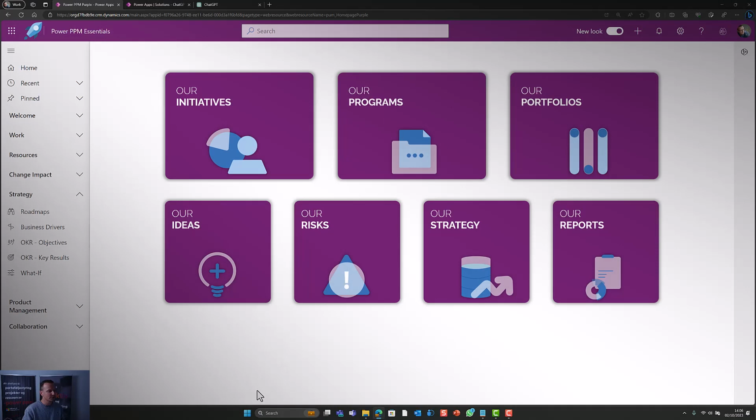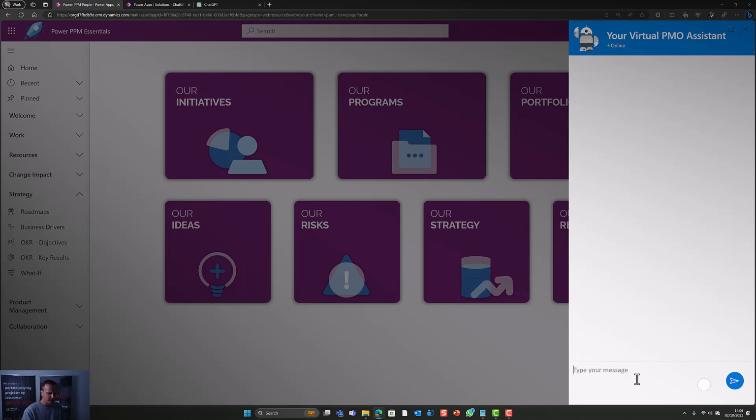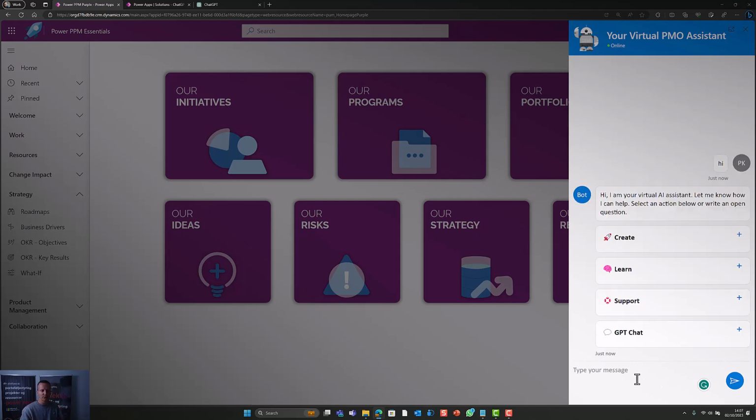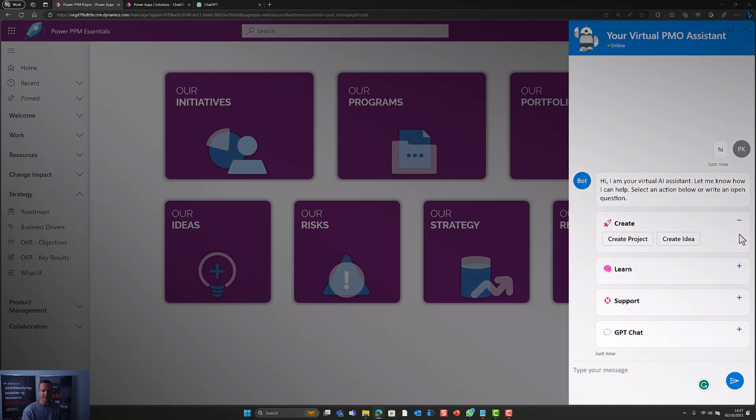Now, to take this to the next level, if we go into my Power App, so I have a Power App because I'm a Microsoft partner. In here as well, I have access, of course, to ChatGPT. And there are 2 ways I can manage my work here and get some answers to some questions. One is that I can use a chatbot that we have created, where I can say hi, and then I can control using Power Virtual Agents what the user should be able to do. For instance, creating some data or projects, ideas, and so forth, learn something, or maybe just chat with ChatGPT.